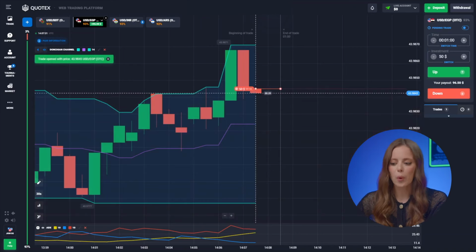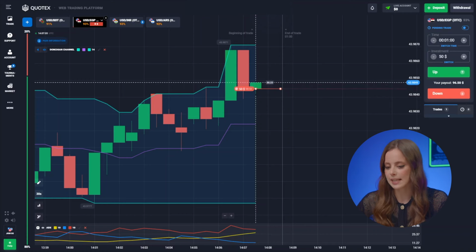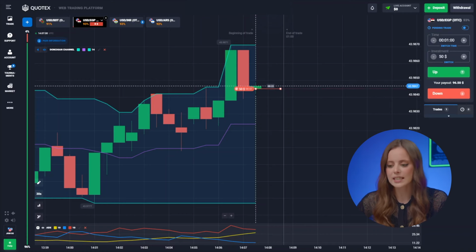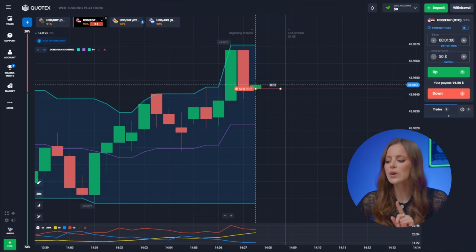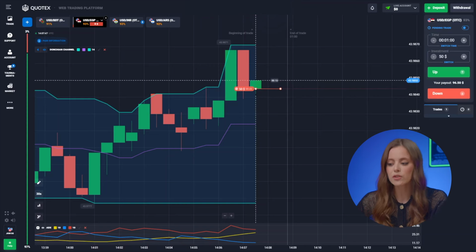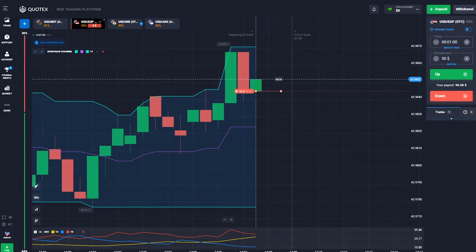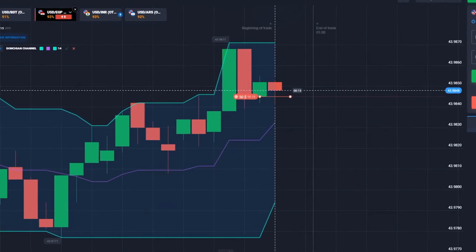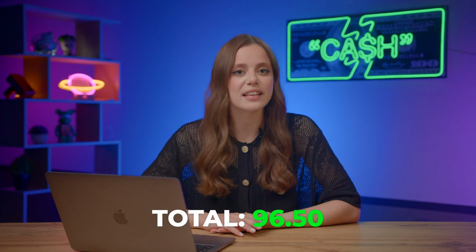There are 3 important points on the chart. First, the Donchian channel has drawn a clear resistance line. Second, after the price hit it, there was a powerful red rebound downwards. Third, the yellow ADX line shows the strength of the trend. As we can see, it's above 25, which means the bearish trend is now more active. Bumping up the deposit to 96, all thanks to correctly identifying the global trend. This is all technical analysis.